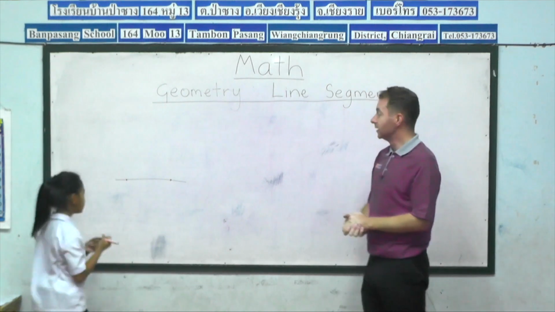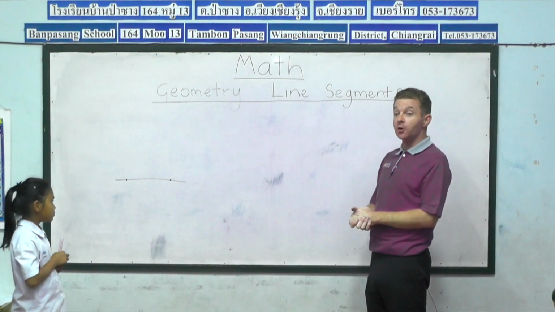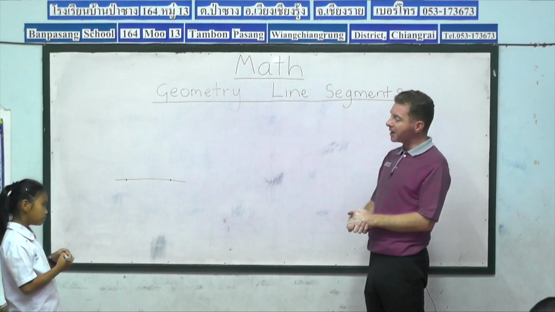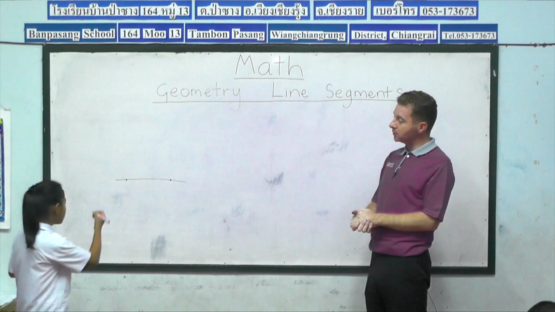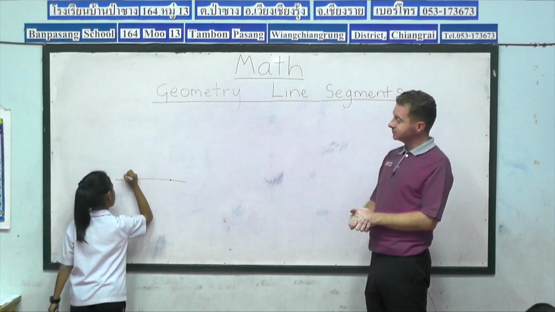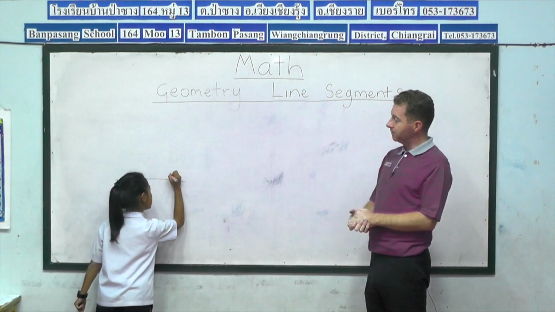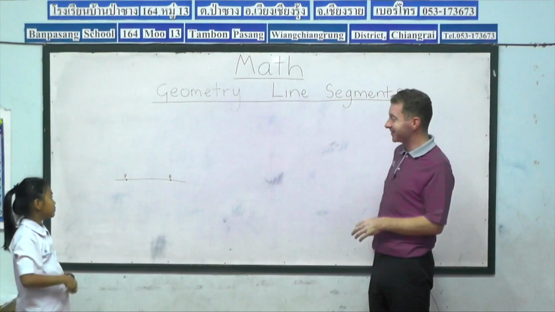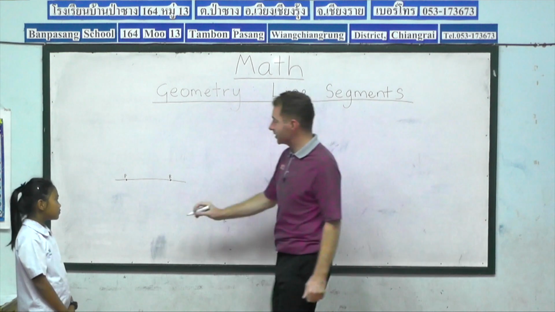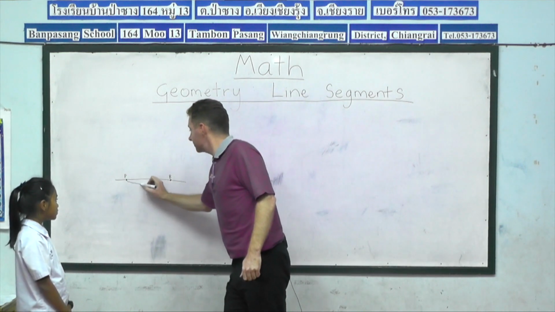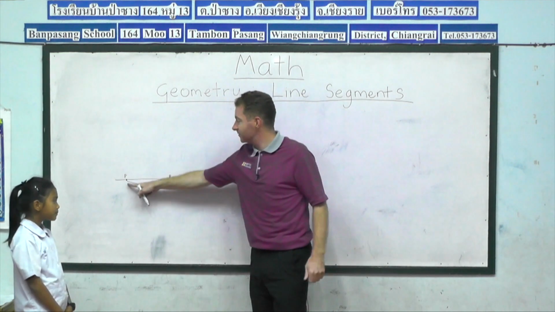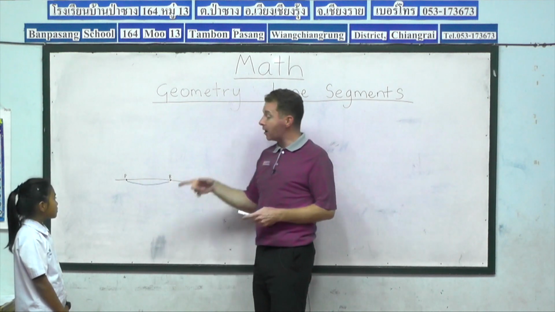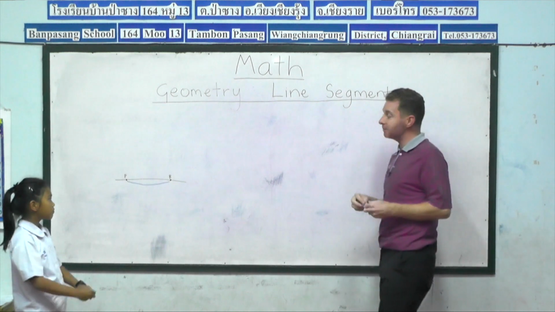Very well done. Now, the next thing we need to do is give our points references. So, Pak Bung, what references will you give your points? P and B for Pak Bung. Okay, I like it. So here we can see Pak Bung has created her line segment. The line segment is the part of the line between the 2 points.